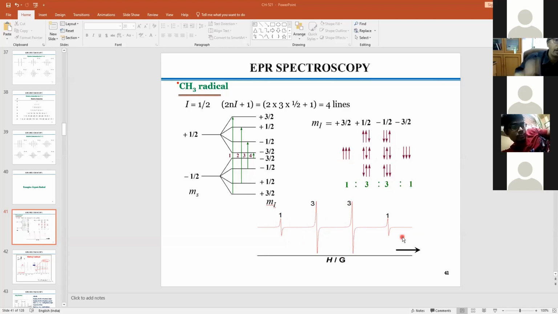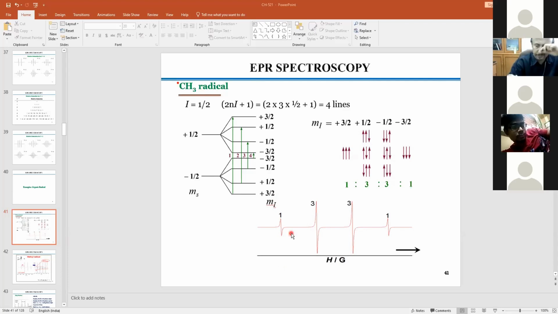Now, one thing you have to keep in mind is what kind of instrument you are using, because the spectral resolution depends on that. Here you have used the routine X-band instrument, which costs 4 crore. I mention the money because every chemist, physicist or physical chemist dealing with EPR spectroscopy always prefers to use a very high-field EPR spectrometer to get better resolution.